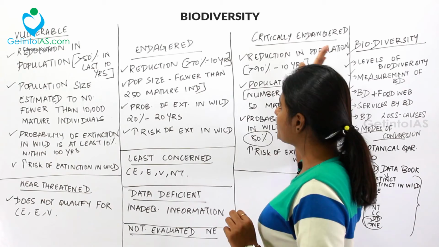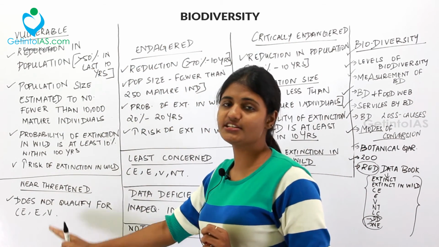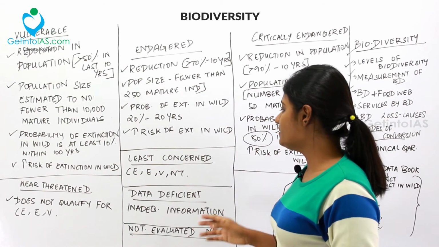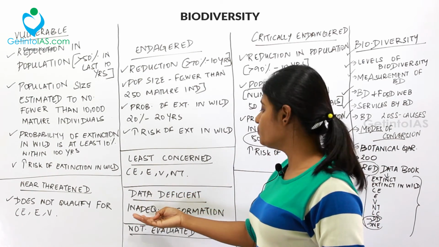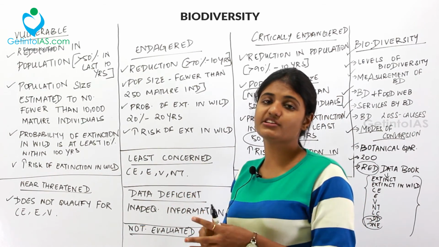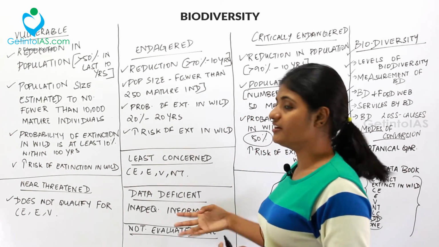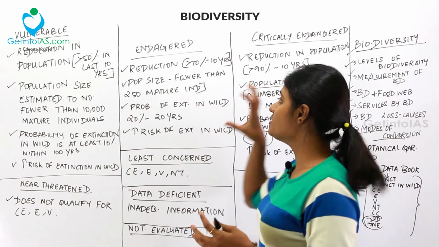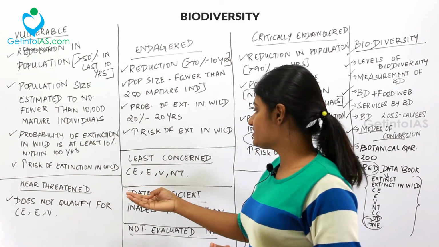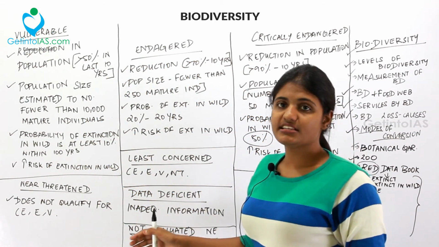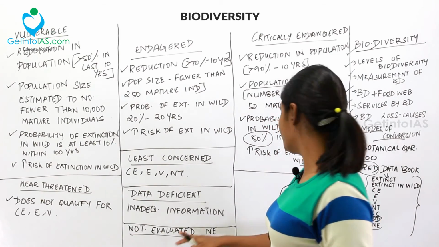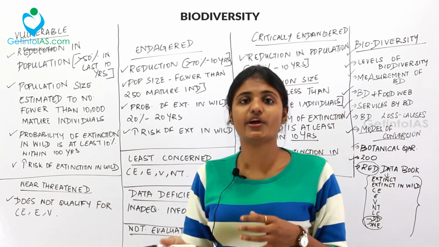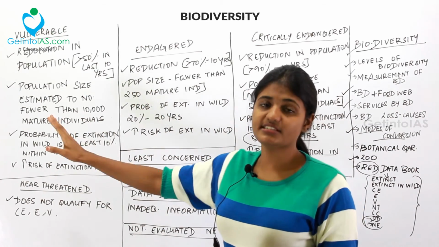So if it doesn't qualify for all these categories, you may put it into the least concern category. And then data deficient is when you will have inadequate data. You may not have the right information to place it into a specific category. So that is data deficient. And the last thing is not evaluated, that is you have not evaluated it into any of these categories.